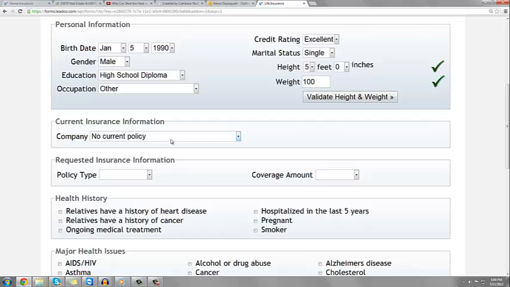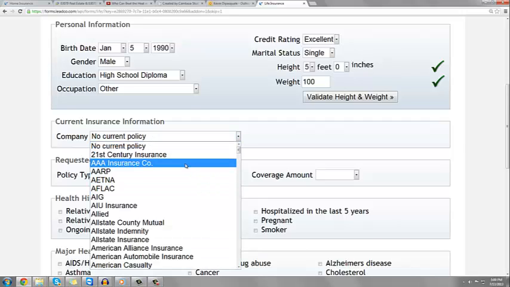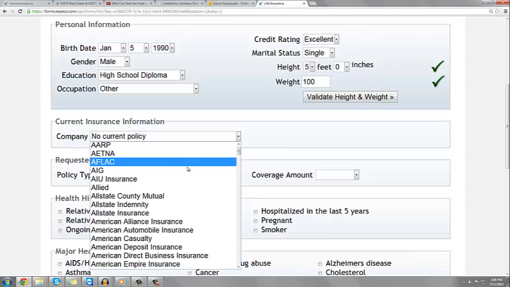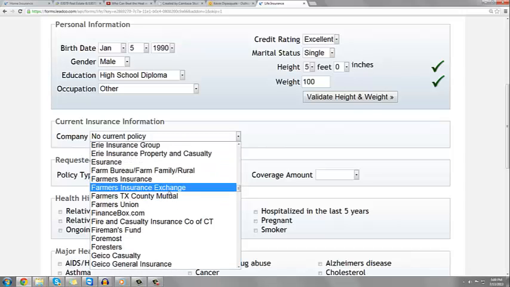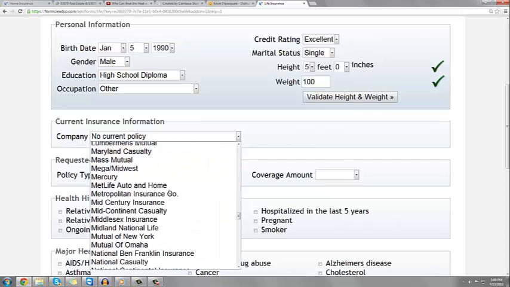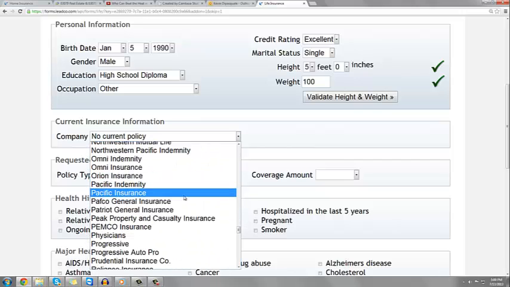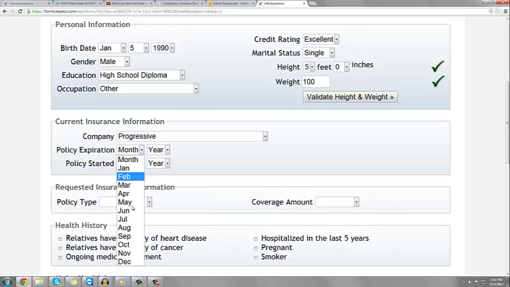Life insurance does not operate the same way as auto and home insurance. If the customer does not have life insurance, we are still able to provide them with this service. If the customer has life insurance through their work and their policy does not expire, select December of 2014.